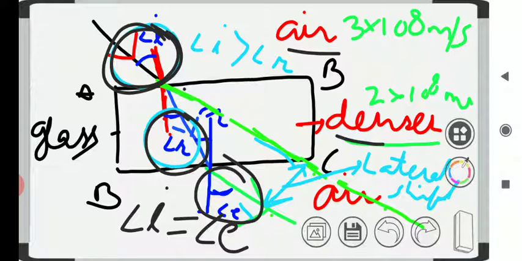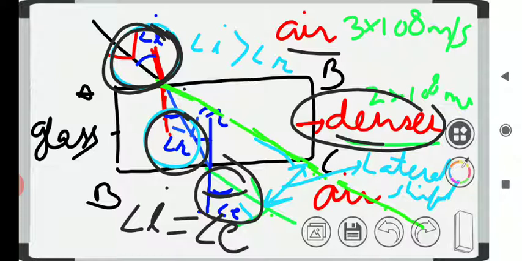We have learned in our previous video on laws of refraction, when a light ray passes from air to a denser medium, it will bend towards the normal. And when it moves from denser to rarer medium, then it will bend away from the normal.